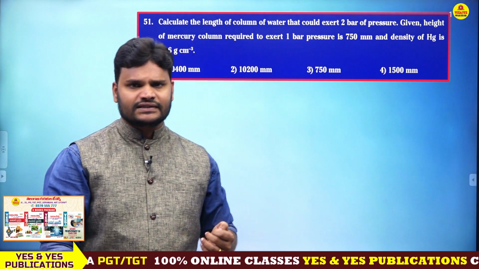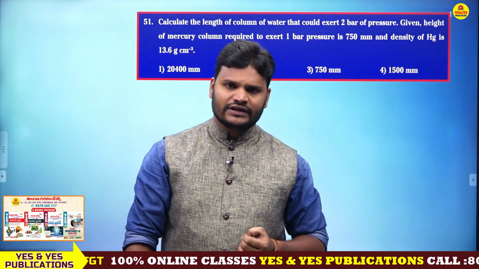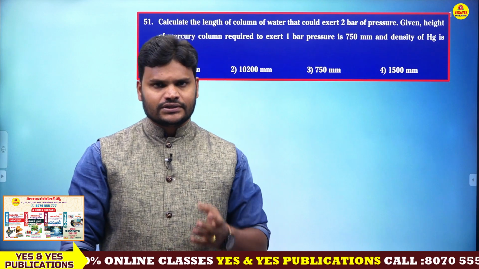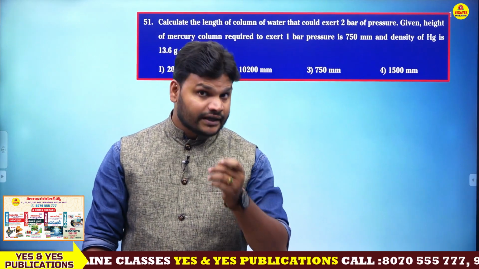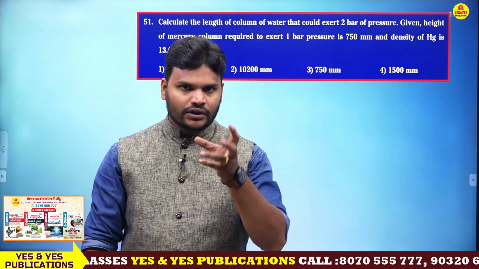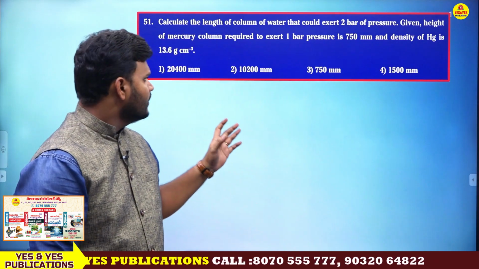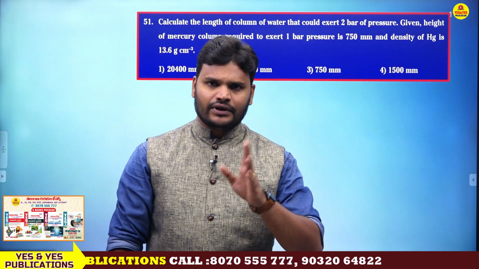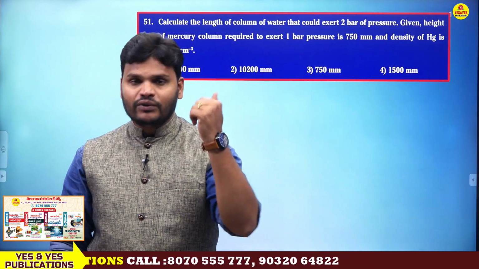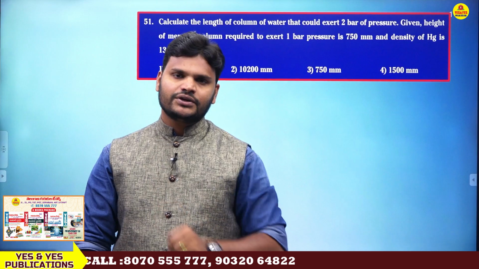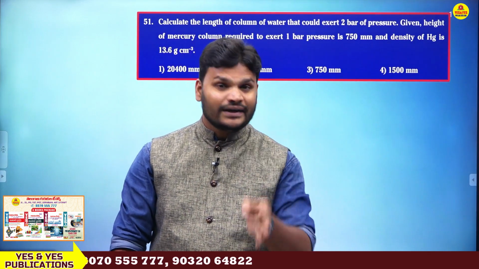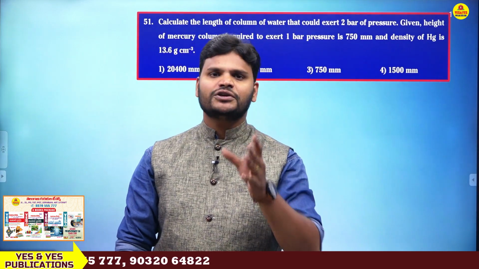Actually, physical science contains two parts, as everybody knows. One is physics and the second one is chemistry. Physics has 50 questions and chemistry has 50 questions, so the total question paper has 100 questions. Clear? The first physics part is questions 1 to 50. Next, 51 to 100 are the chemistry questions. Now I am going to explain the chemistry part only.